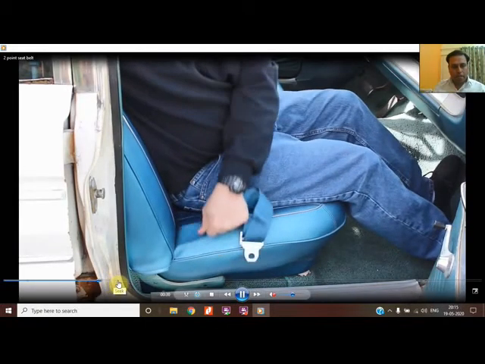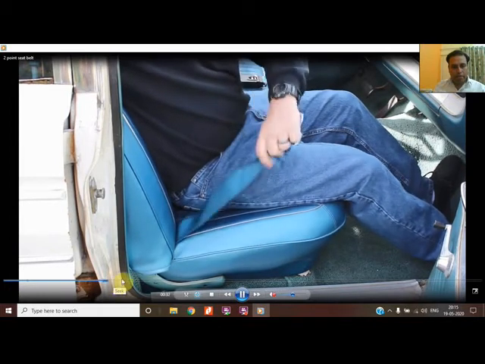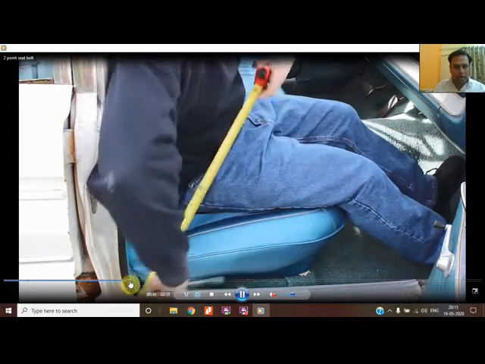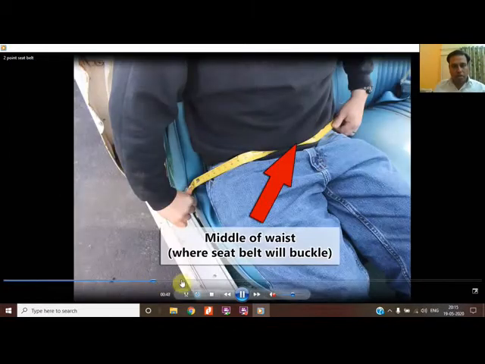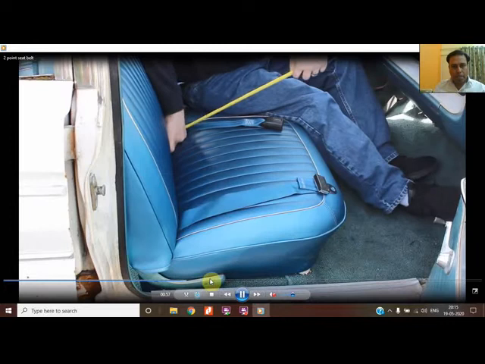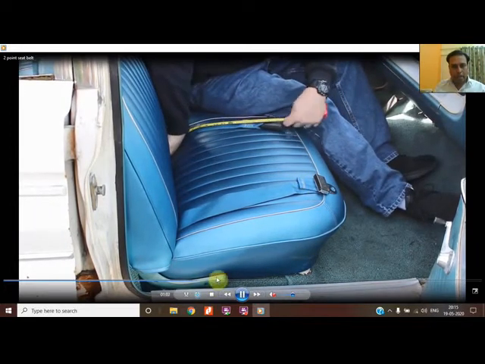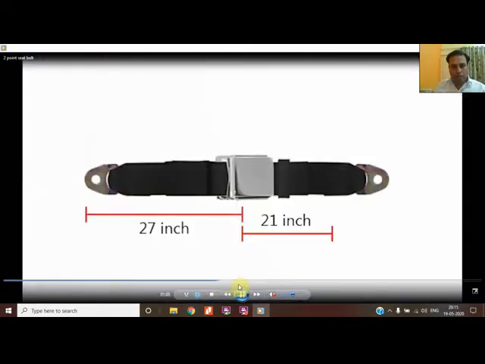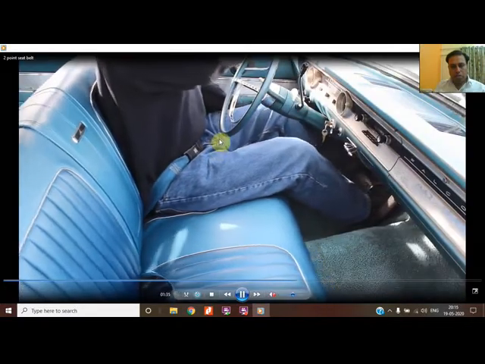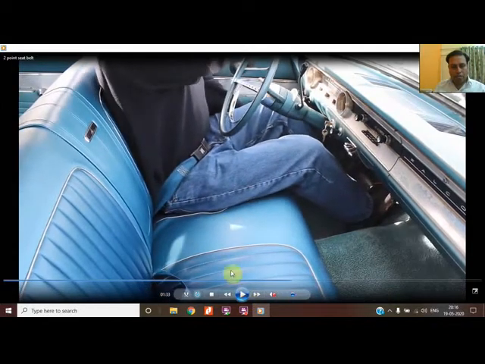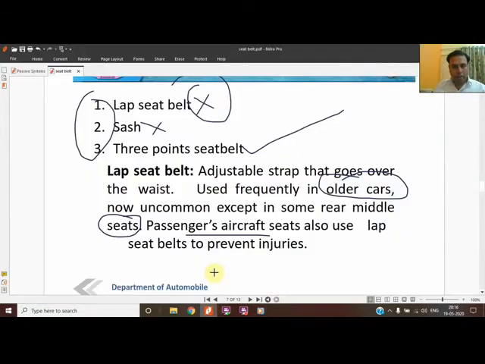There is a 2-point seat belt being shown over here, and it is for the lap only. That's why it is called a 2-point seat belt or lap seat belt. So how it works, the measurement is shown over here, and these are the two straps. These are to be connected and used to go in front of the waist, meaning the lower portion of the body it used to go through. So this is how it used to work, and this is how they are showing the figure.